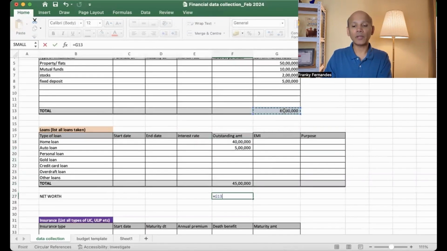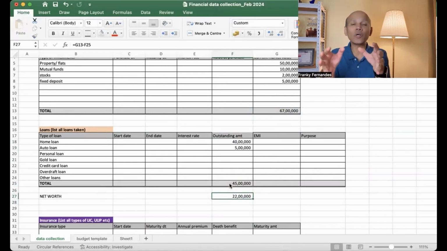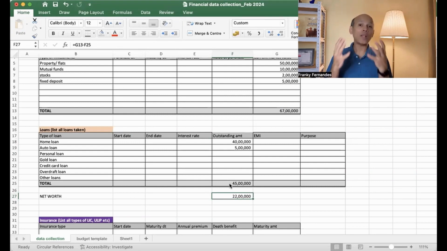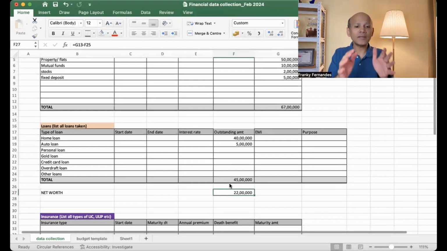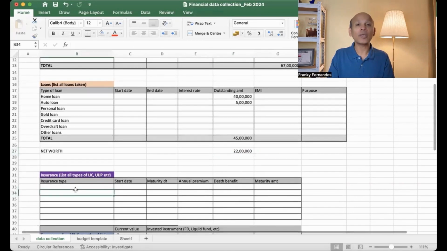So now what is your net worth? Your net worth is basically 67 lakhs minus 45 lakhs. So this is your net worth, which means how wealthy you are. And if you had to repay all your loans using your assets, what is the net assets that you will have? That is exactly 22 lakhs. In a way, this is good that it is positive. There are times when people have lesser assets and more liabilities, which is a very dangerous zone to be in, right?